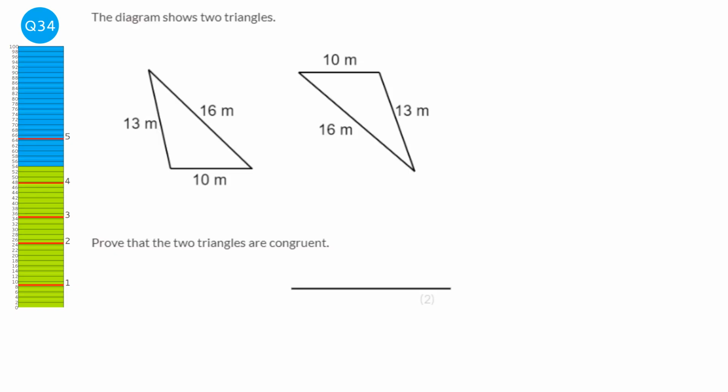There are 4 different proofs for proving that 2 triangles are congruent. Congruent means exactly the same. The first one is that if all the sides are the same. The next one is that two angles are the same, then a side, or an angle, then a side, then an angle. Next one is right angle, hypotenuse, side. And the last one, side, and then an angle, and then another side.